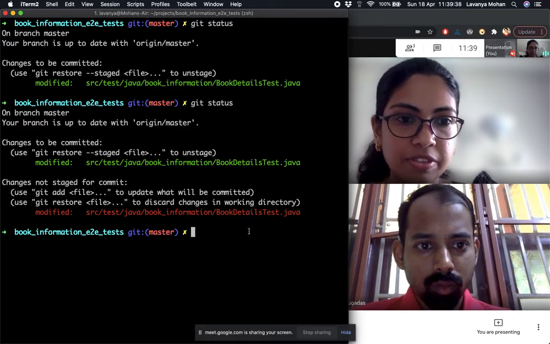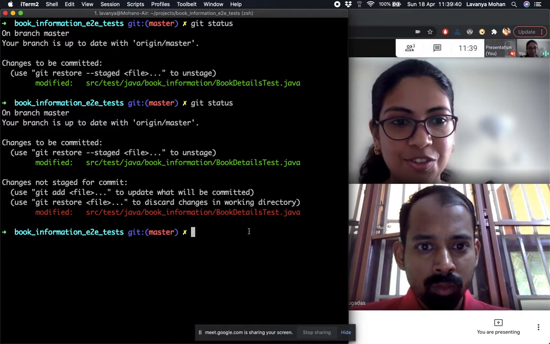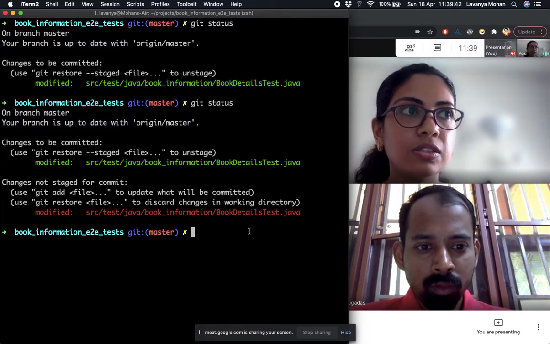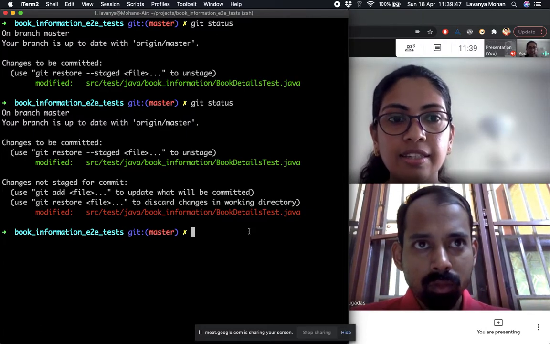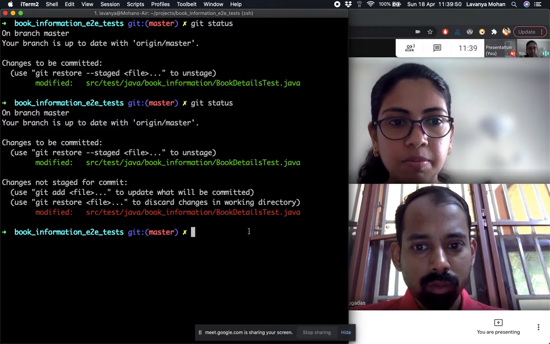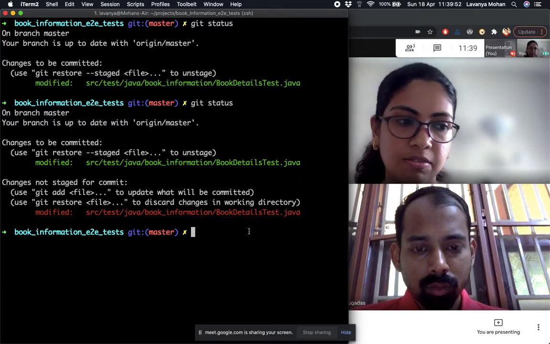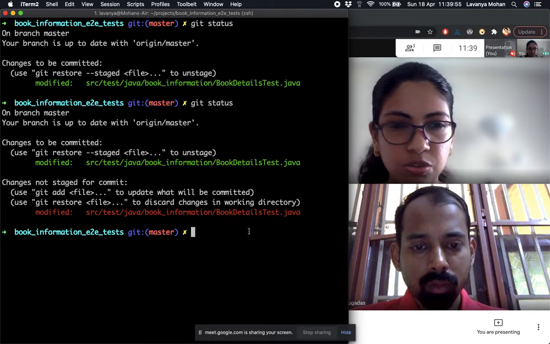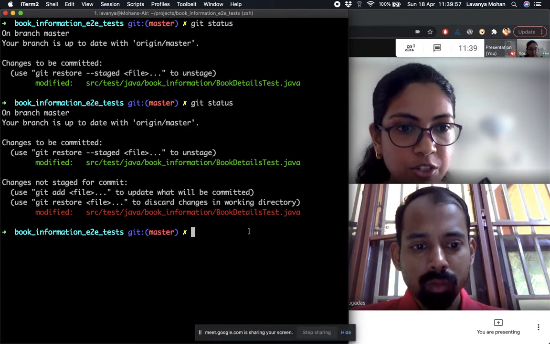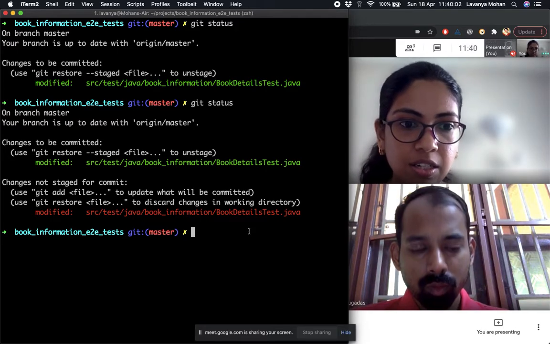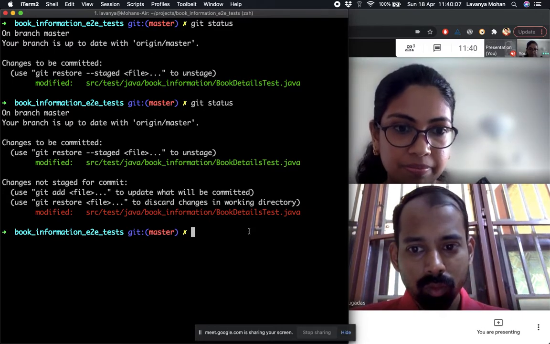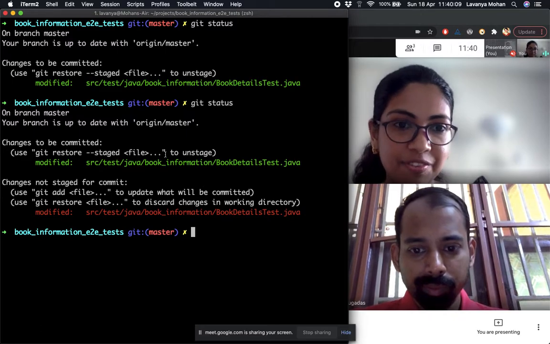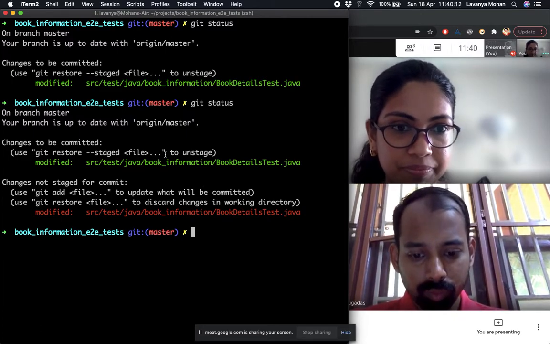Now this was a very superficial example, like a comment. It's not really a great example, but normally you would probably touch a lot of different files. You would make changes to multiple different files, and then you want to make multiple logical commits, and you realize that there are certain files which you don't want as part of your first commit. So in that case, you let it remain modified because you need those changes later, but you only stage those things which you want to actually commit. And having this area helps us do that.